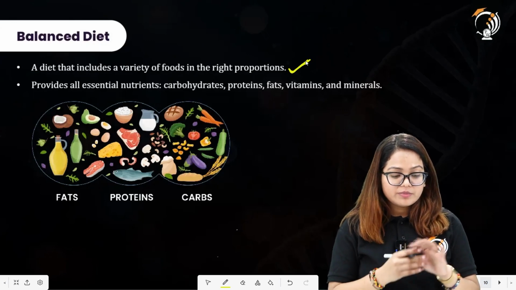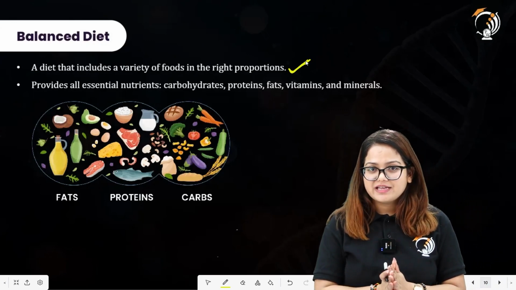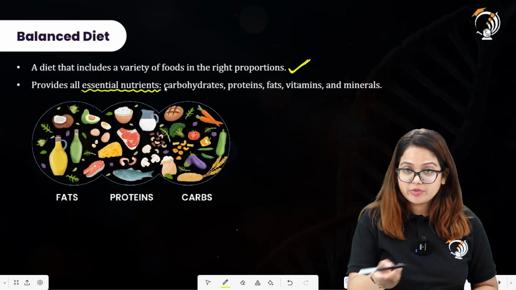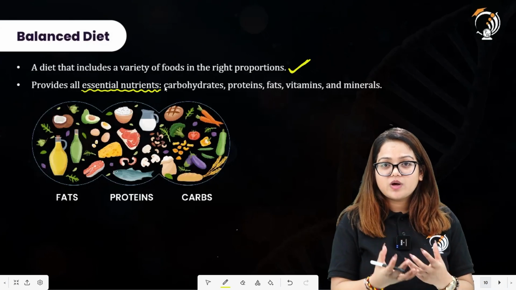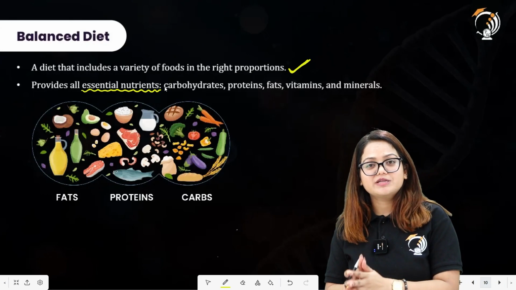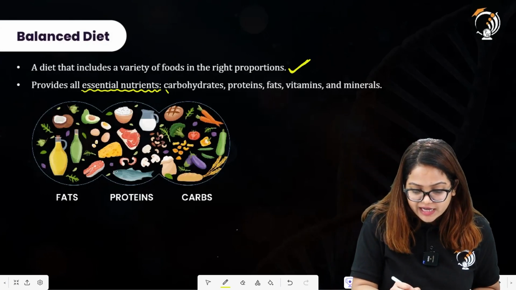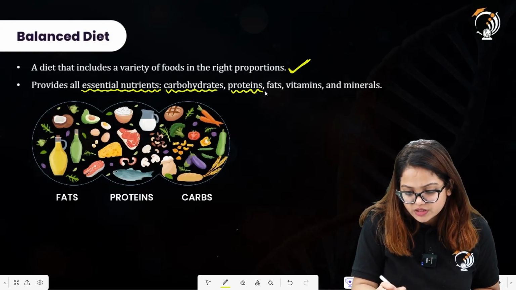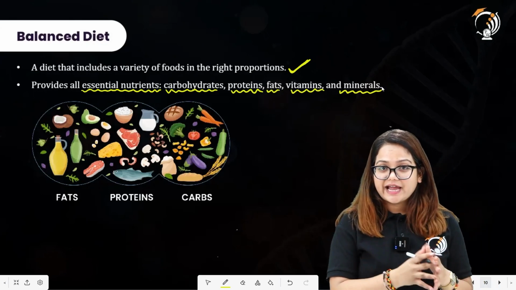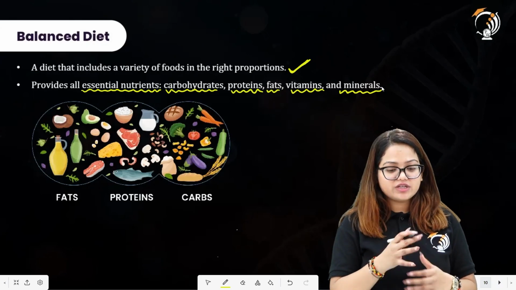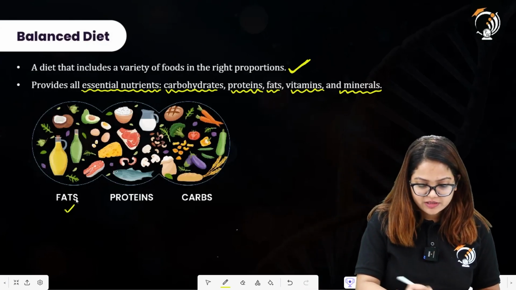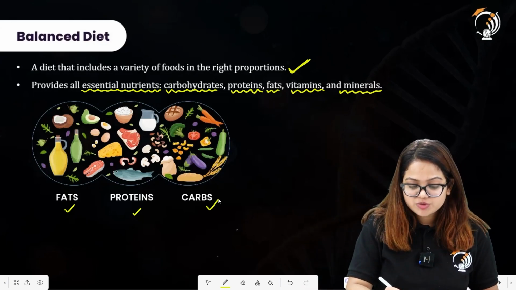All right, talking about the balanced diet, it should provide all essential nutrients. That's why we call it a balanced diet, because we are balancing our diet to meet all the nutritional requirements of our body. Carbohydrates, proteins, fats, vitamins, and minerals should all be present in a particular diet whenever we call it a balanced diet. So there should be the right proportion of each and every food element. Fat should be there, protein sources should be there, carbs should be included.